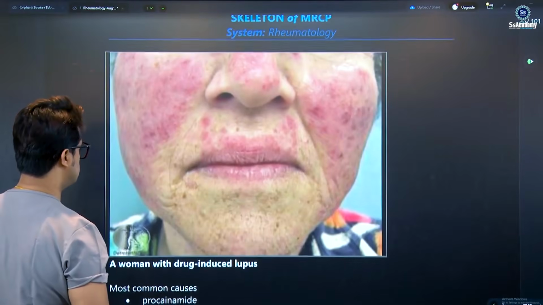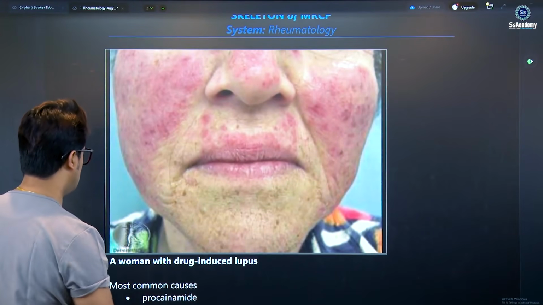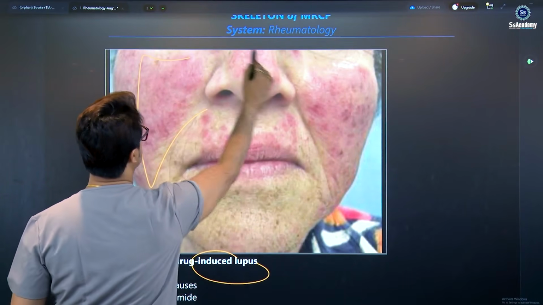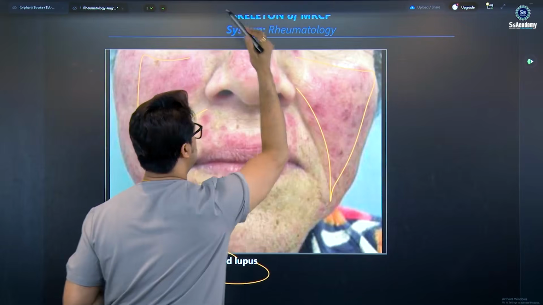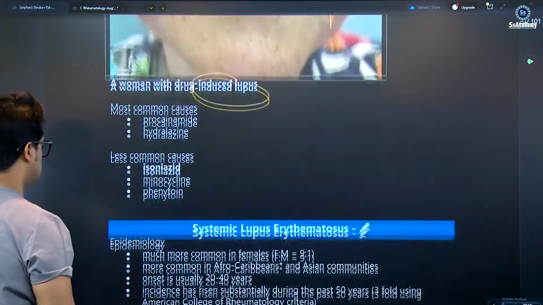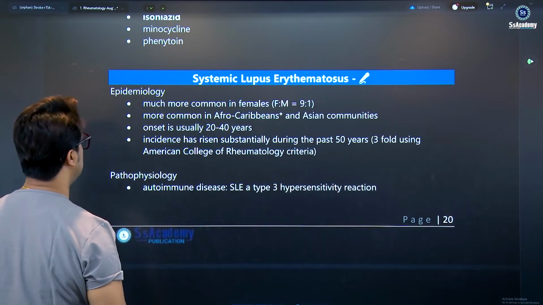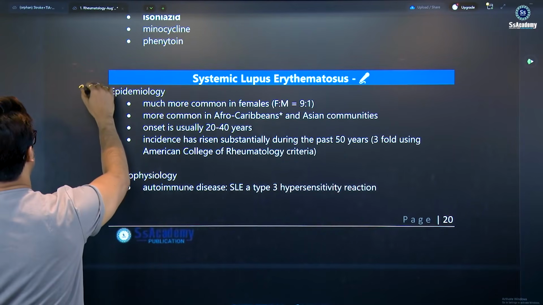It's a very good discussion. You see a photograph here: a woman with drug-induced lupus. You can see the butterfly rash. Yes, my dear, drug-induced lupus. The drugs are here. The SLE clinical features are given here. So this is basically 3-star.